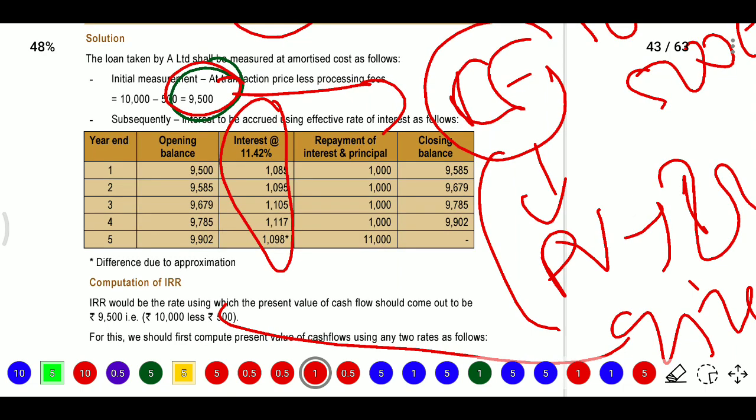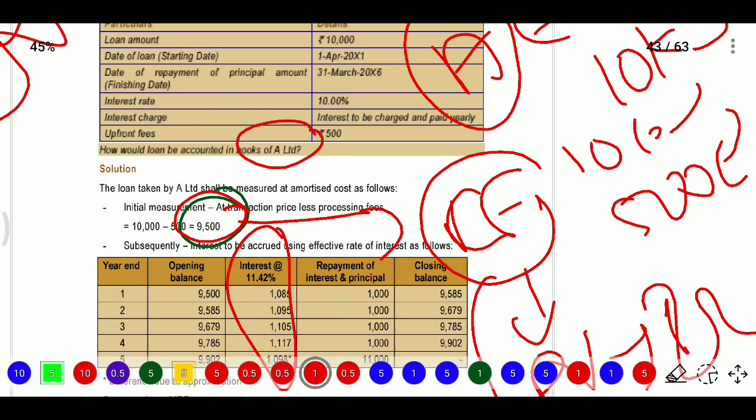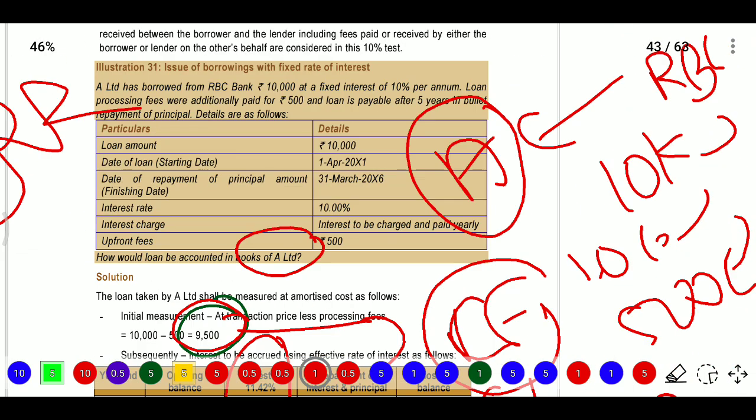So 9,500 will be there. In the first year, interest is calculated at 11.42%, and repayment will be 1,000 rupees. They are paying every year. The principal is payable after 5 years as a bullet payment. So they are paying fixed interest of 10% on the loan. So 10,000 at 10% interest after 5 years means, totally it has 10 years.